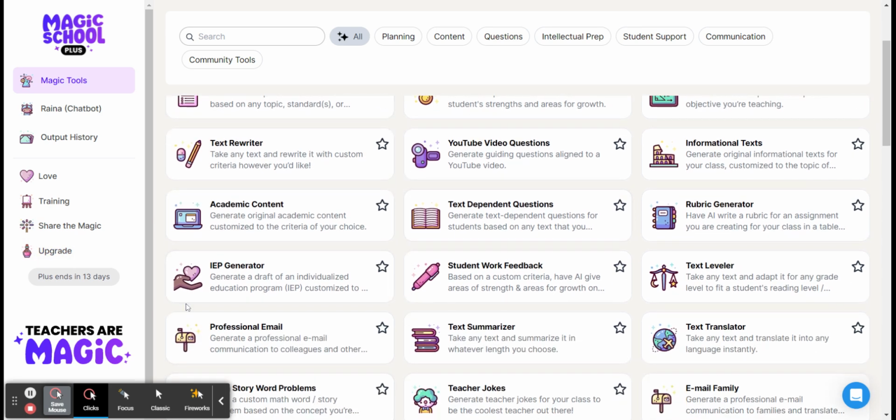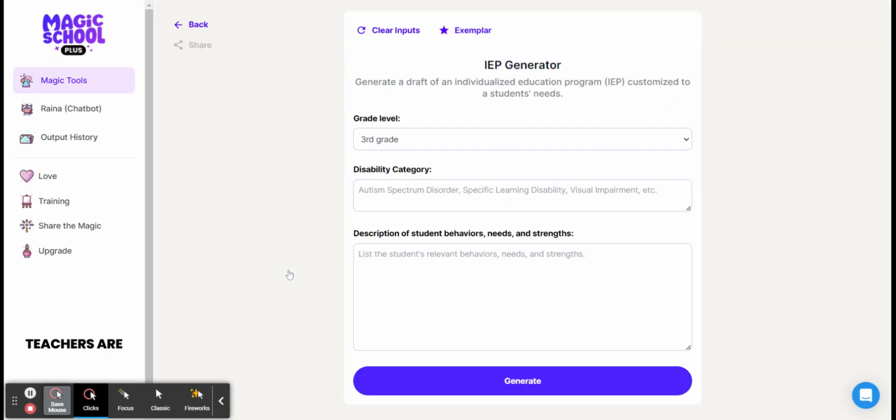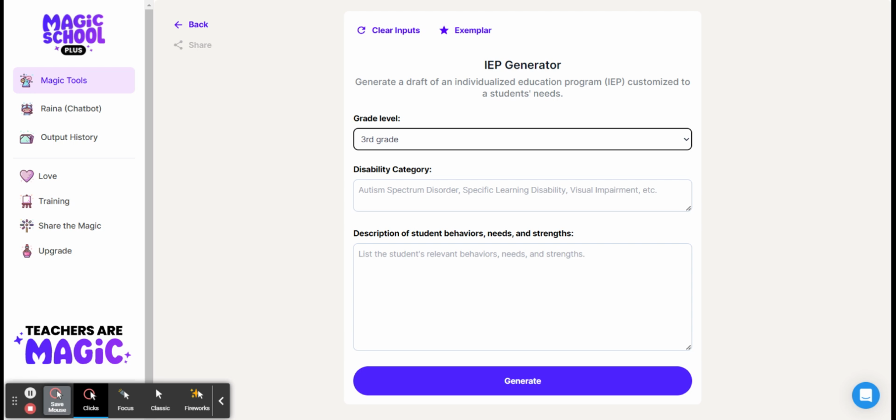Those of you who are special ed teachers, I think the IEP generator might be worth checking out. Once again, you could put the grade level in there. You can specify the disability, and you could put in the goals that your students want to reach, the certain behavior goals or academic goals, the needs that they have and their strengths.